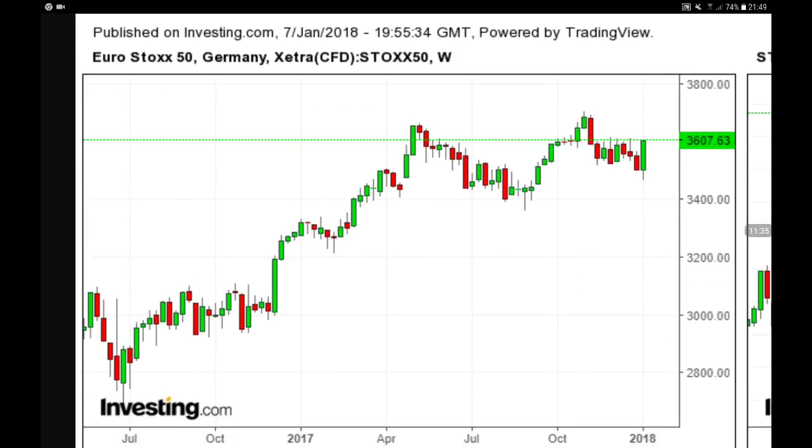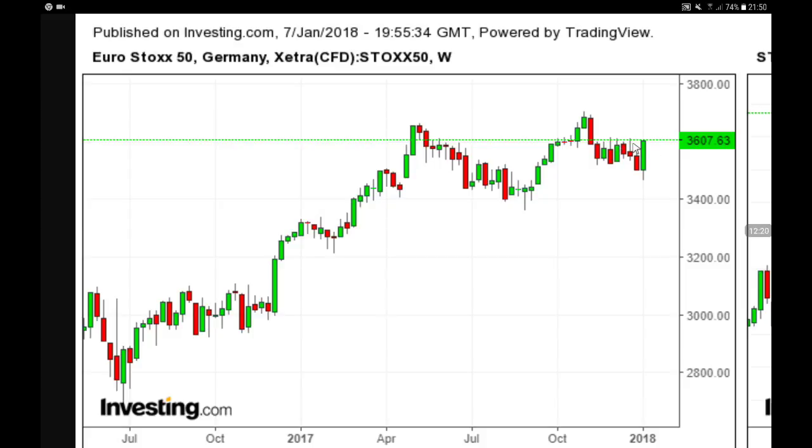Now let's move on and go to mainland Europe, and let's begin first of all with the major index, the Euro Stoxx 50. As you can clearly see, we are close to the all-time highs from last year, just around the summer, May and June. You can clearly see we have a max high at 3,700 points, and now we are at 3,600 points, going back towards that particular level. So we remain bullish. You can clearly see a low and another higher low. That's an accumulation zone.